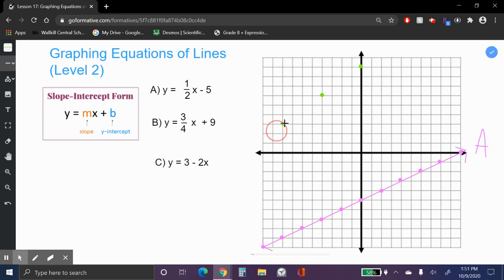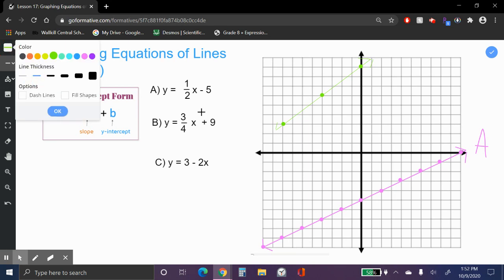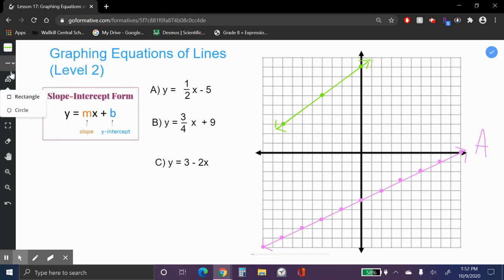I'm going to connect these points. I made that a super thin line, didn't mean to do that. I want a thicker line with this one. There we go. That way you can see it. Beautiful arrowheads. And I'm going to scribble in my letter B. All right, that's this one.